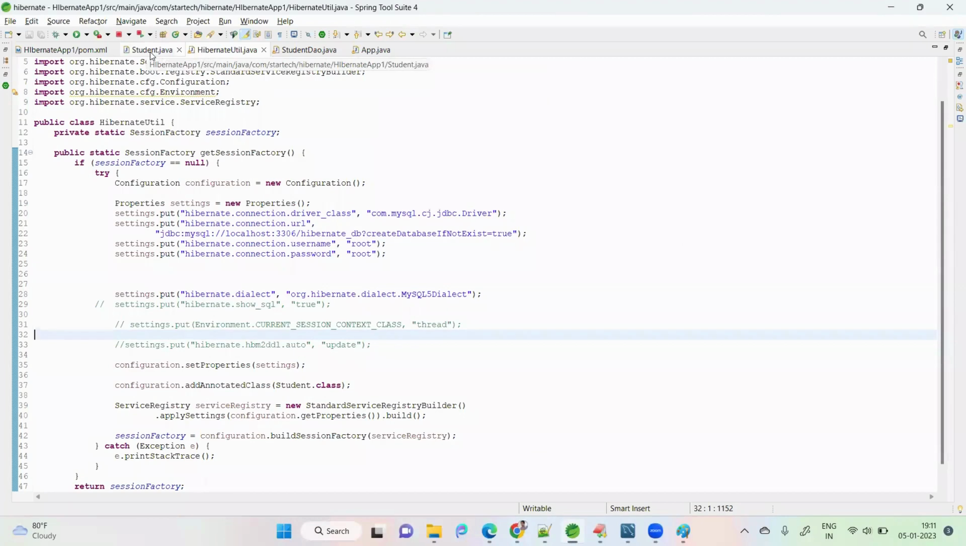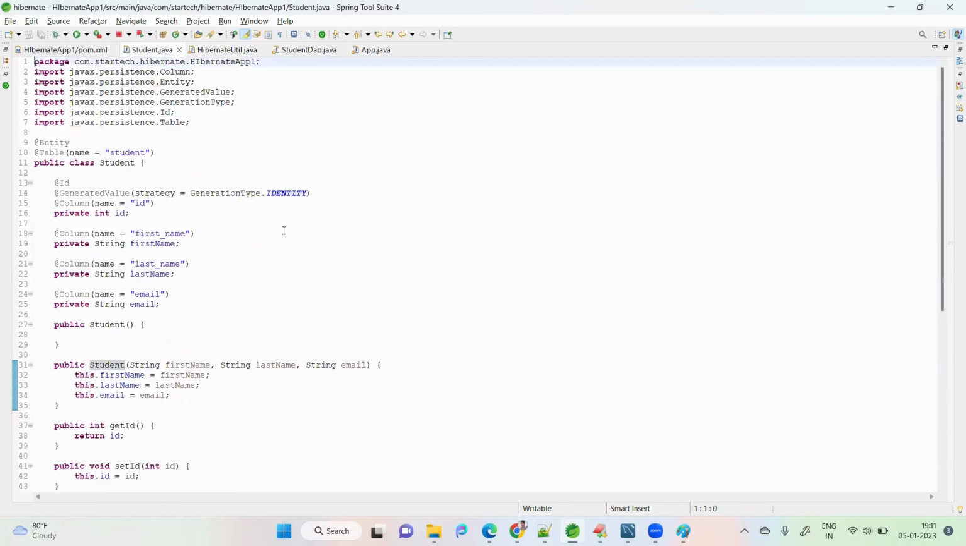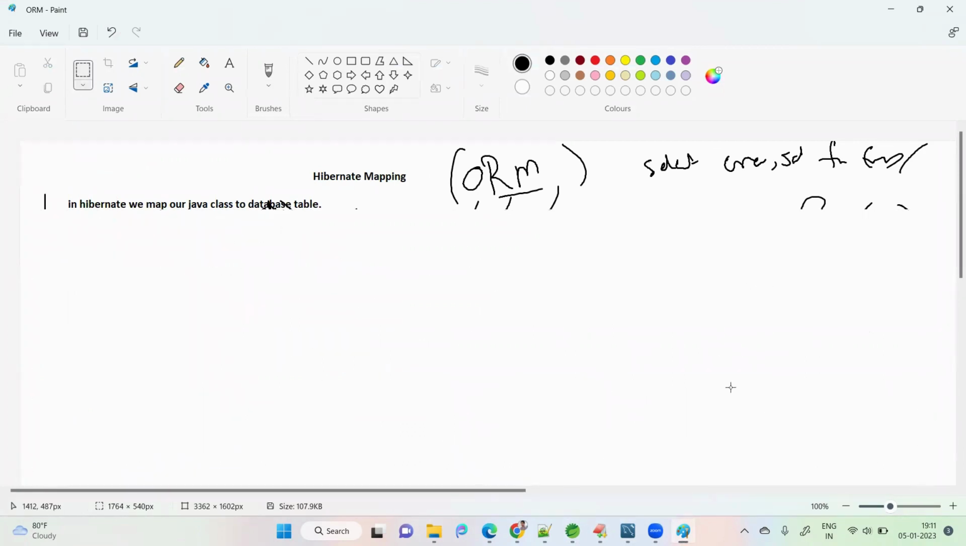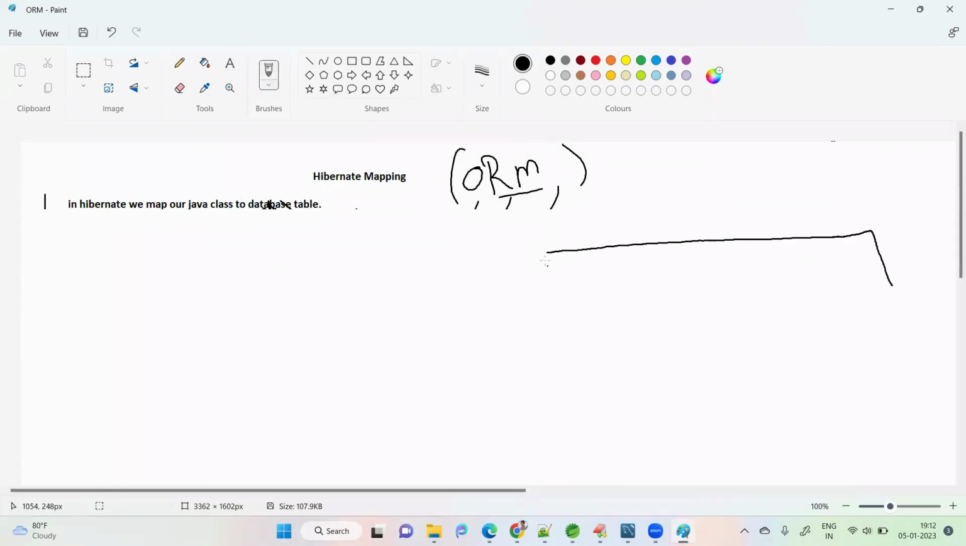And then go for the student class. What is the student class? Now my requirement is this: here I have one table in the database. This is the table name. The table name is student.